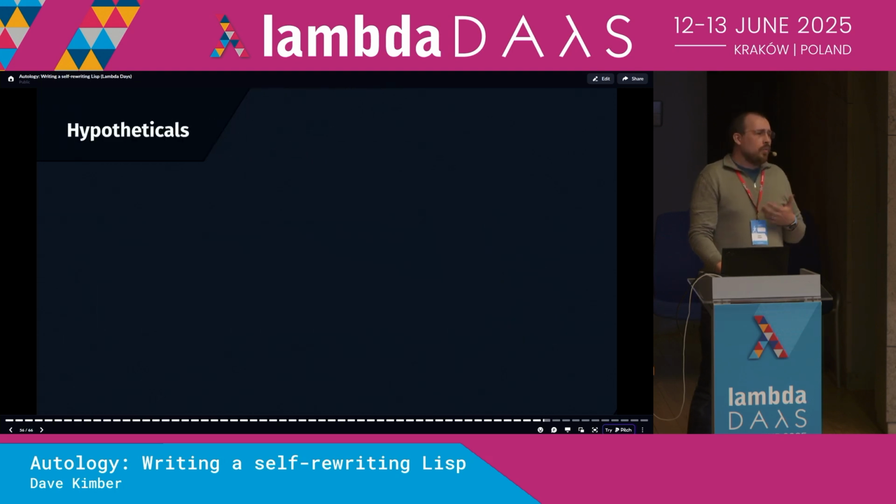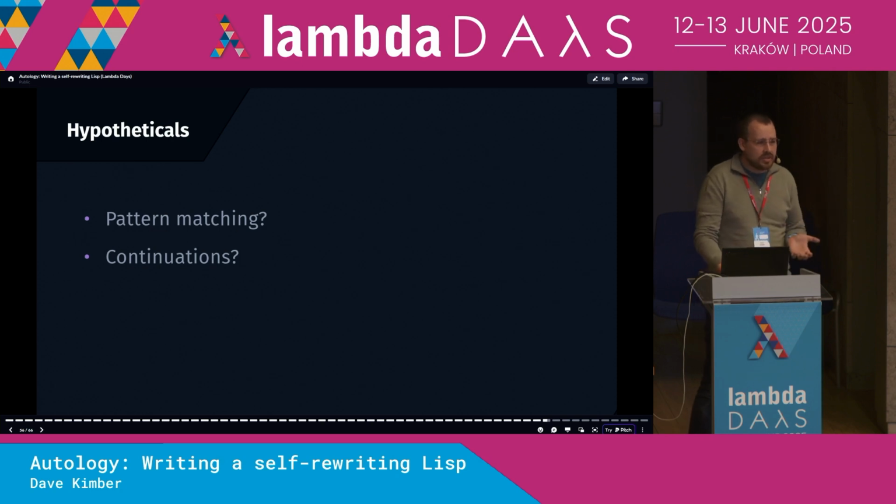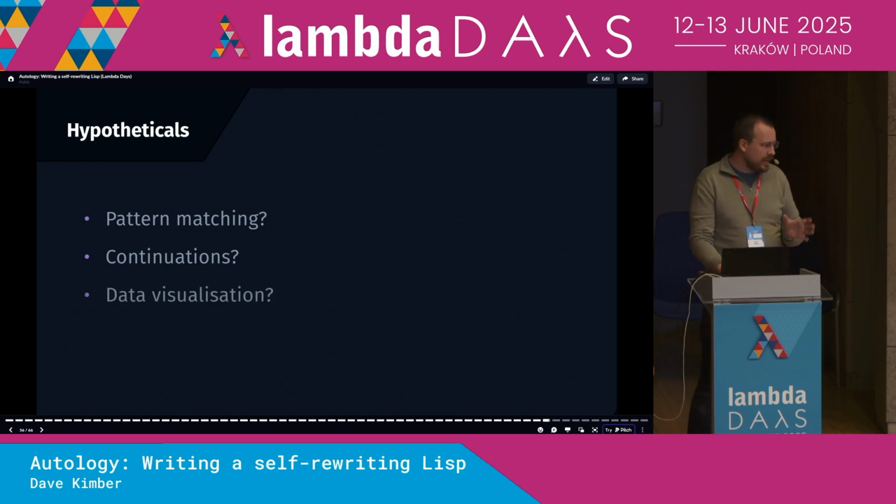Okay, so what else could we enrich Autology with? Some other languages have really cool features which would allow your Autology program to be much more expressive, more succinct, or more powerful. We could have the pattern matching of Erlang. We could have the continuation passing style of Scheme. That's nice. Whatever we add needs to be worth a lot because the overhead of modifying the language is pretty huge. What about adding a custom data visualization tool specific to the domain that you're exploring right now? Or a custom debugger keeping track of stack frames, allowing time travel? These are good.